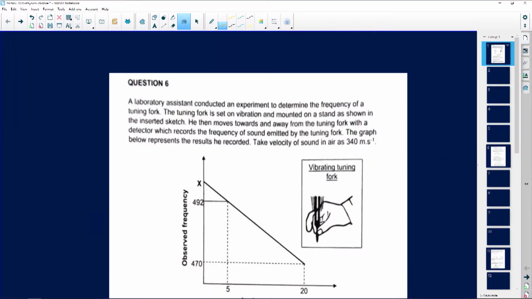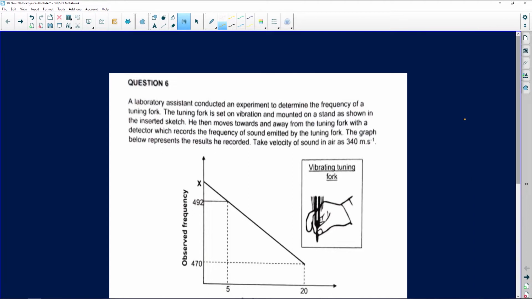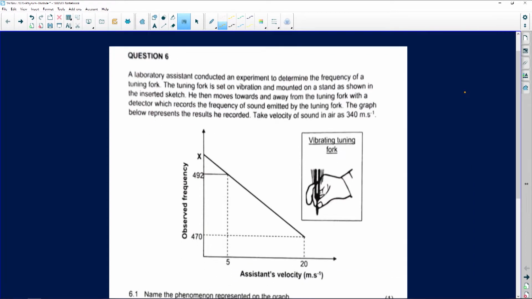So as we are working today, I'm going to try to teach, go deep, and give you tips on how to answer the questions. The first question that we have here is question number 6. I'm going to read the question, then we're going to analyze what the question says. The question says: a laboratory assistant conducted an experiment to determine